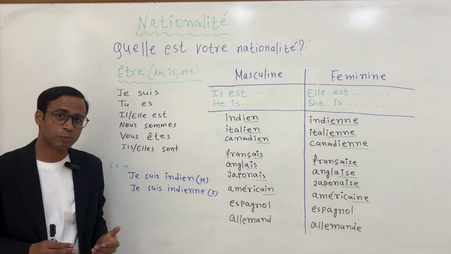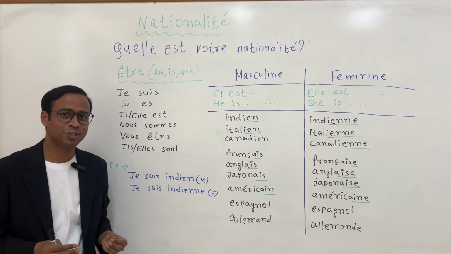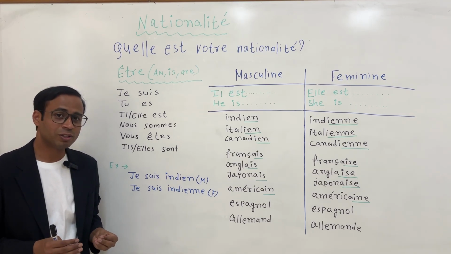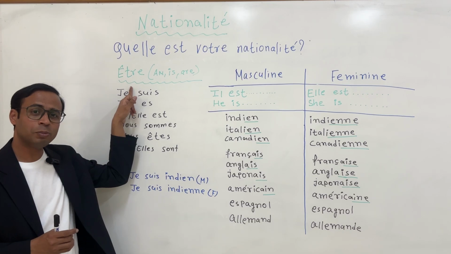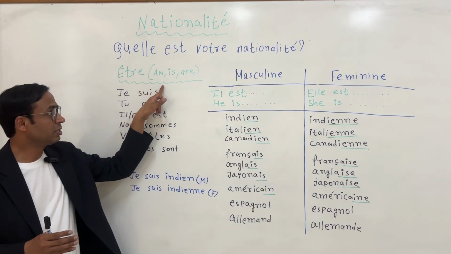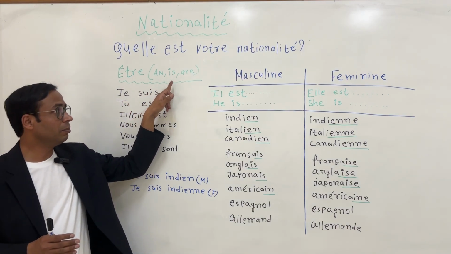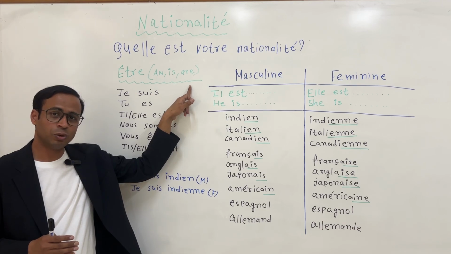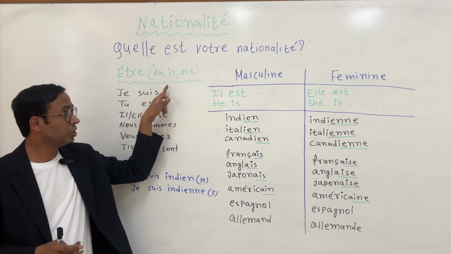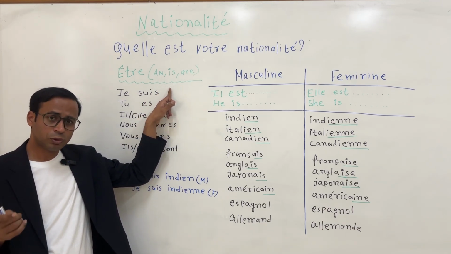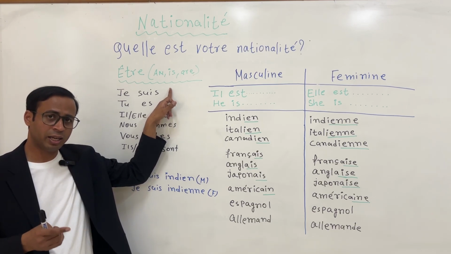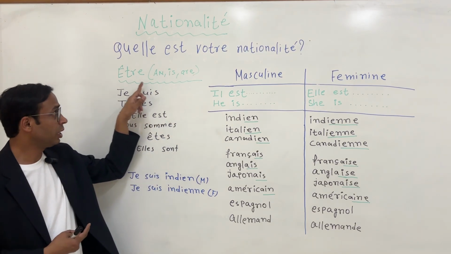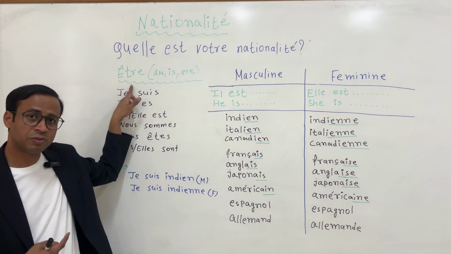After that, you have to answer what is your nationality. Okay, so in order to answer you should know an important verb, that is être. Être means to be. It is translated as am, is, are in English. I have already taught you this verb in my previous video, so kindly go to the description. I have added the link. You click and watch that video and you will have more information about this verb être.